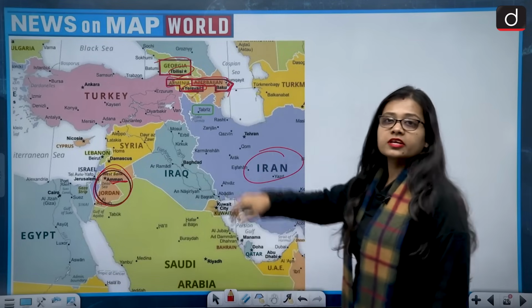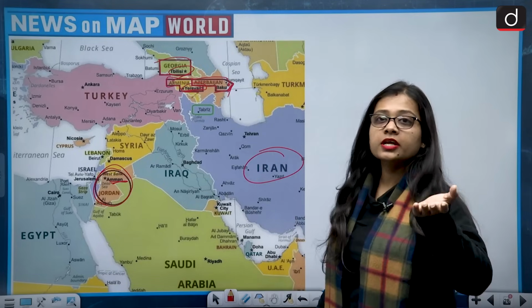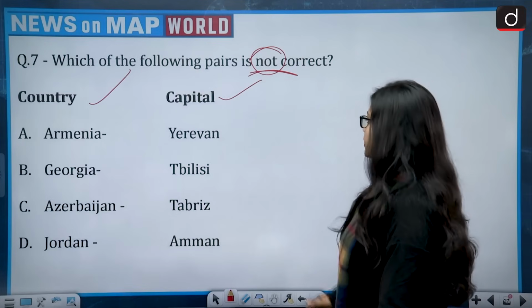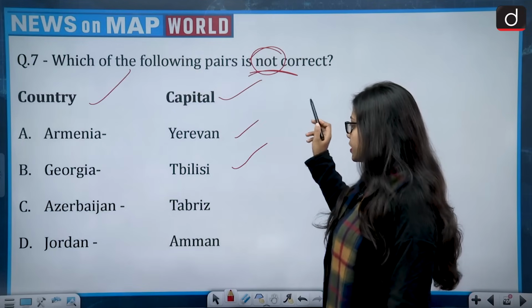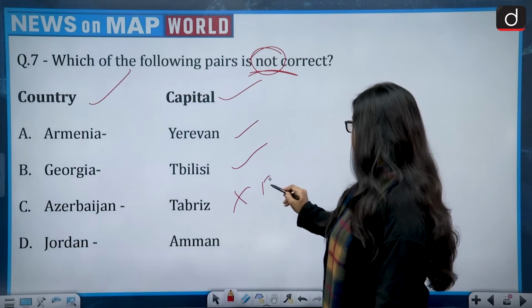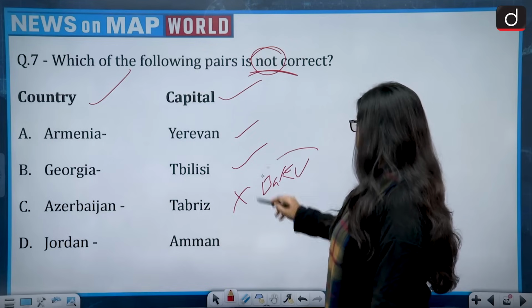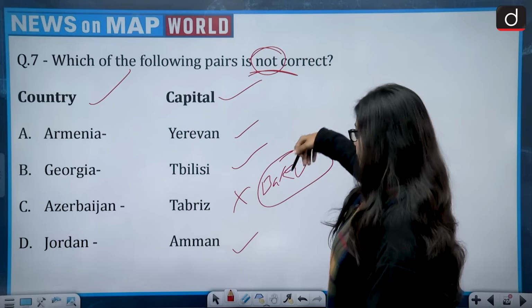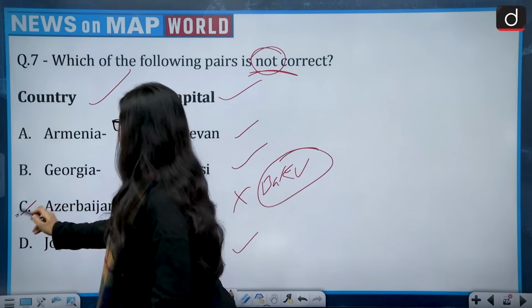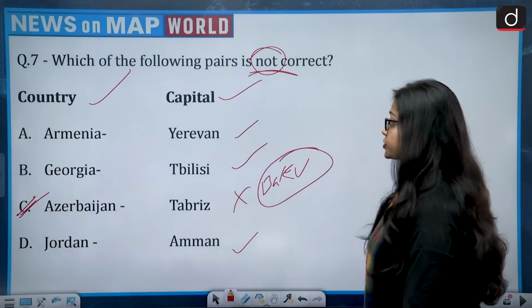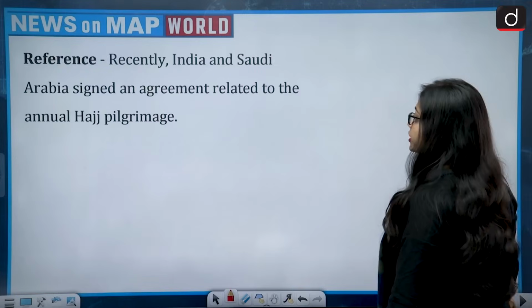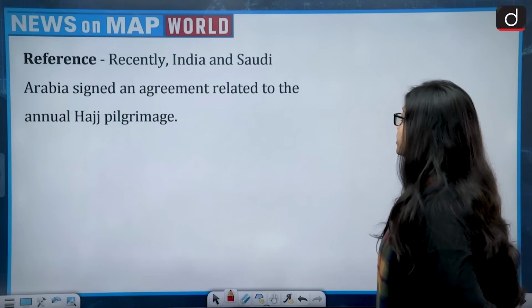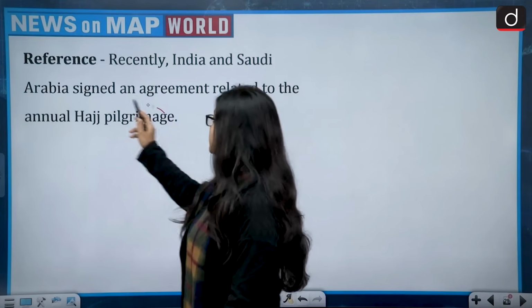All these three countries, Armenia, Azerbaijan and Georgia, lie in the Caucasus region, that is the Caucasus Mountains. Armenia, Yerevan, correct. Georgia, Tbilisi, correct. Azerbaijan, Tabriz, wrong. Capital is Baku. Jordan, Amman, correct. So the not correct pair is option C. So the correct answer of this question is option C. Now moving on to the next question. The reference says, recently India and Saudi Arabia signed an agreement related to the annual Hajj pilgrimage.